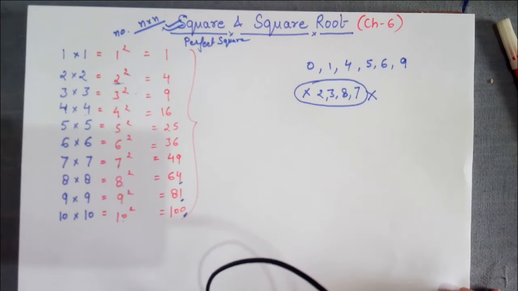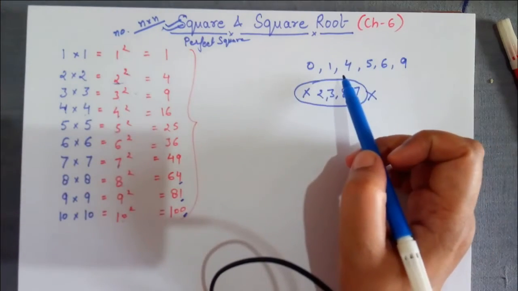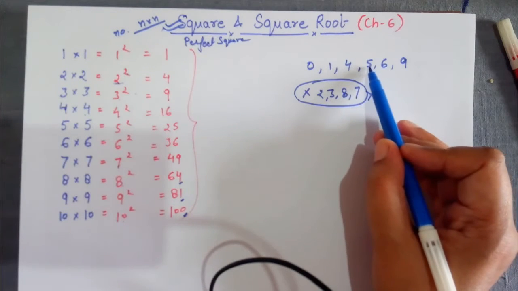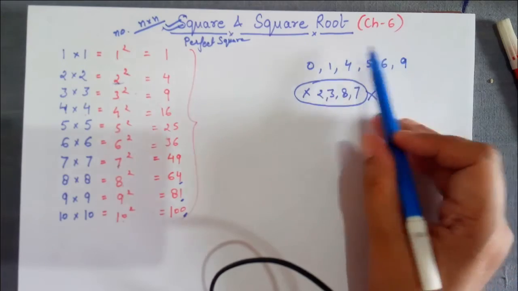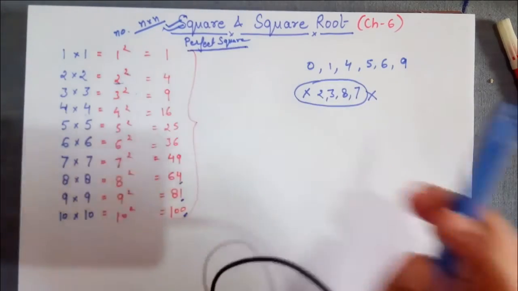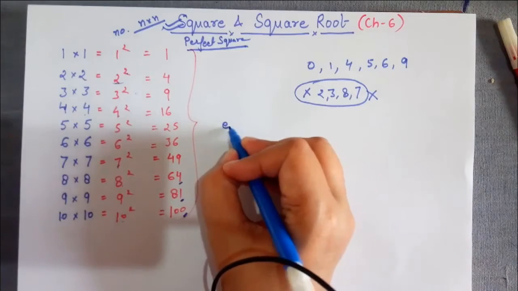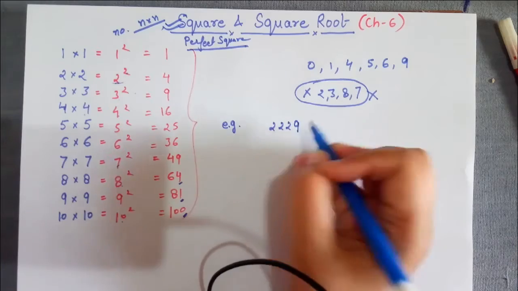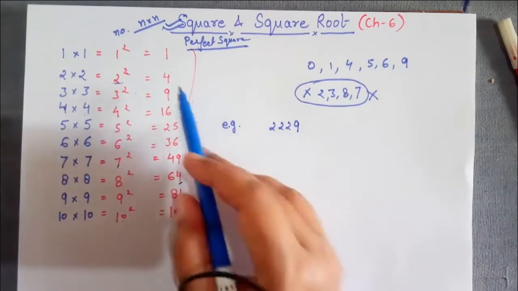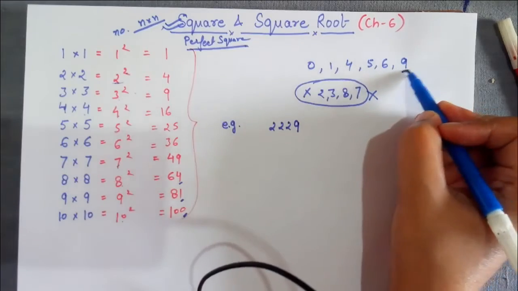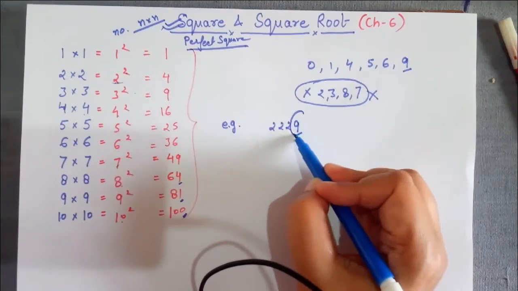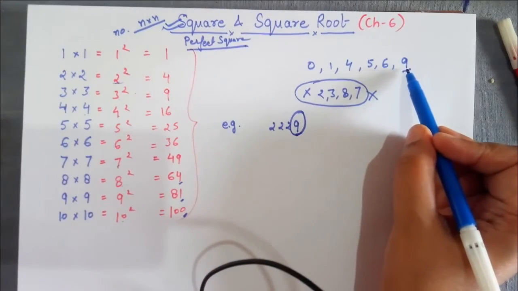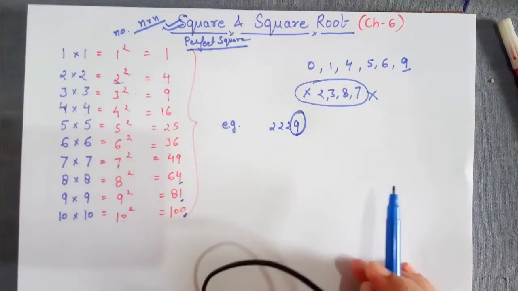If we want to state a rule, we can say that if any number ends with 0 or 1 or 4 or 5 or 6 or 9, it may be a perfect square number. For example, if I write 2229, it may be a perfect square of some number, because the unit place number is 9. If the unit place number is 9, then it can be a perfect square number.